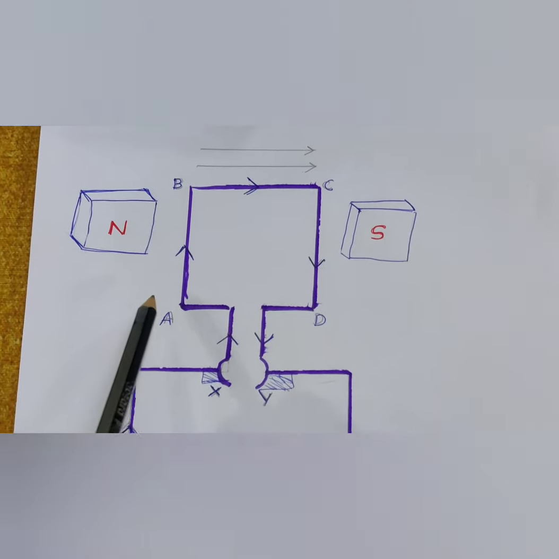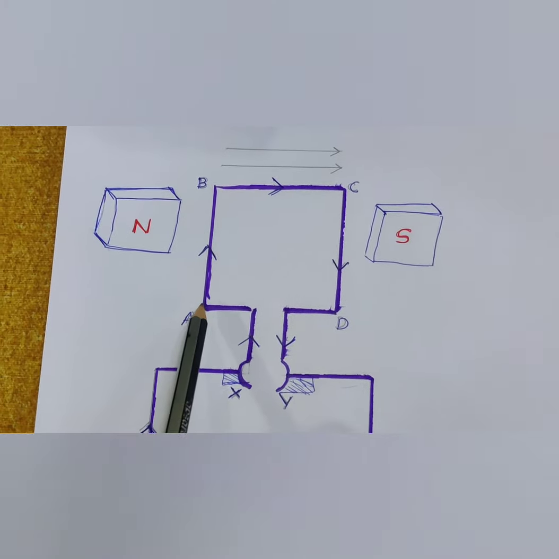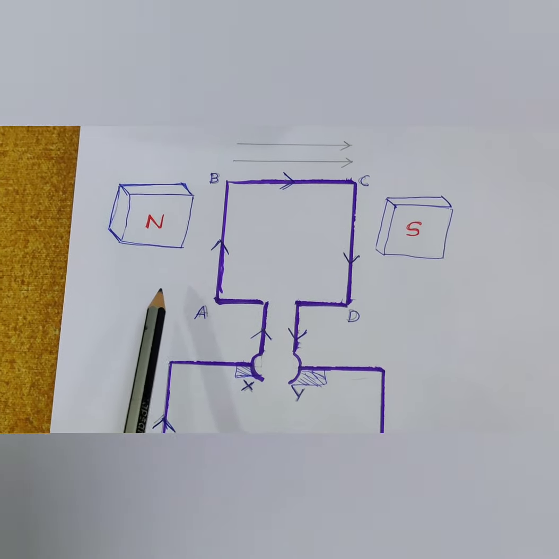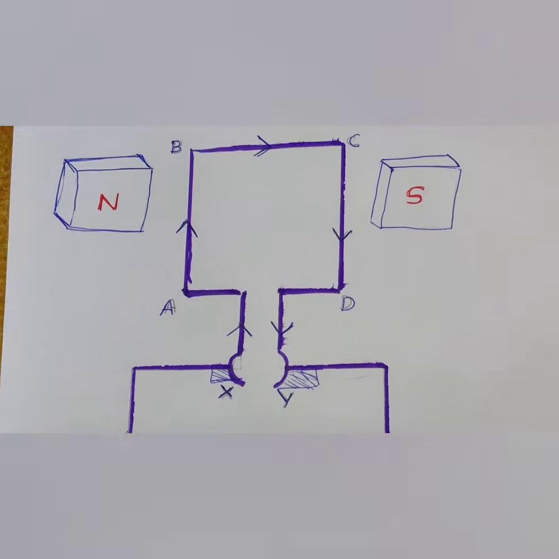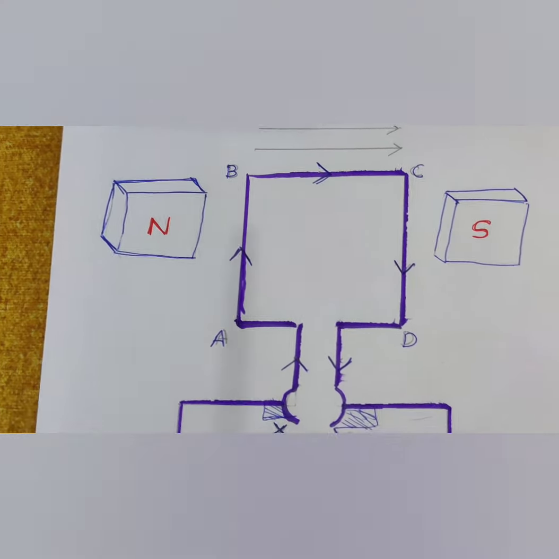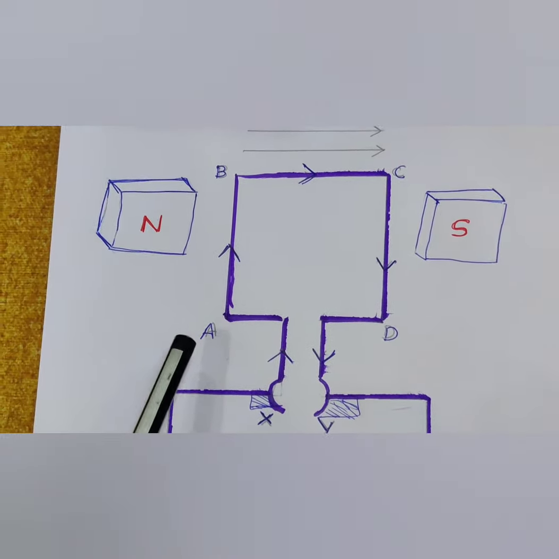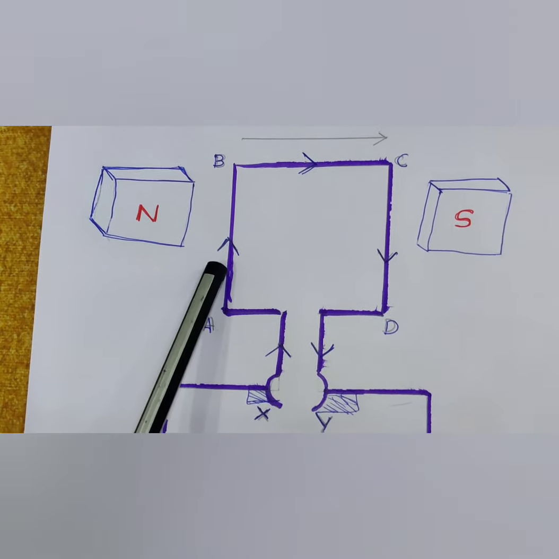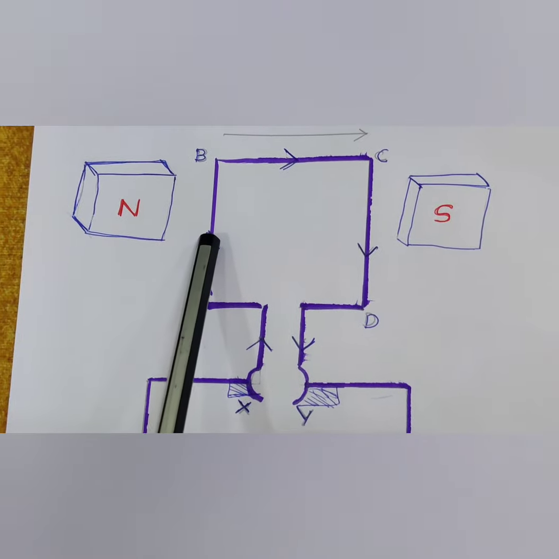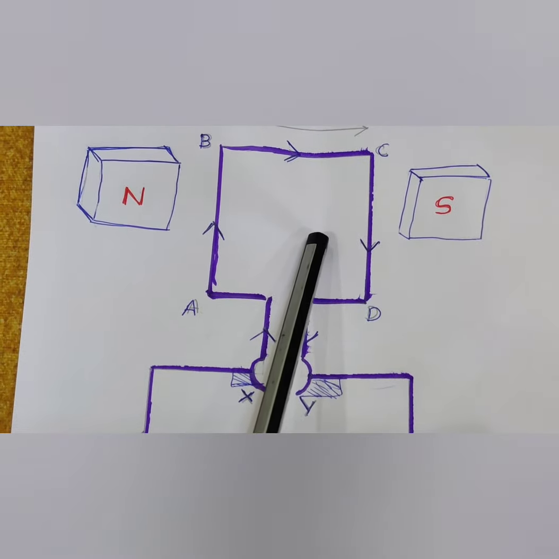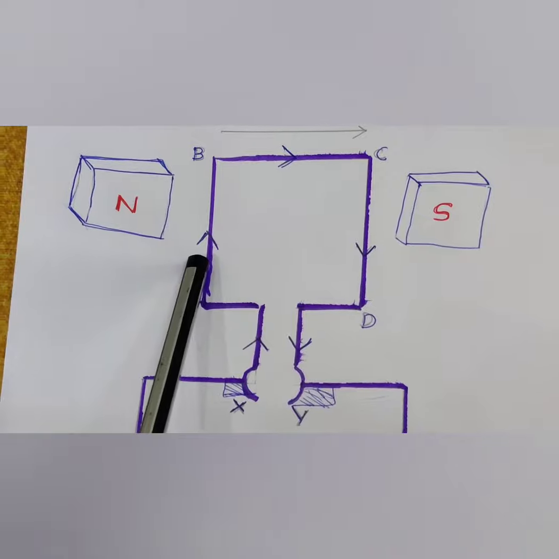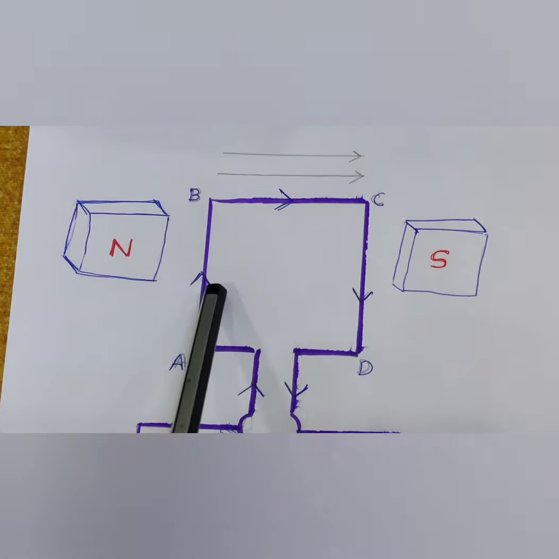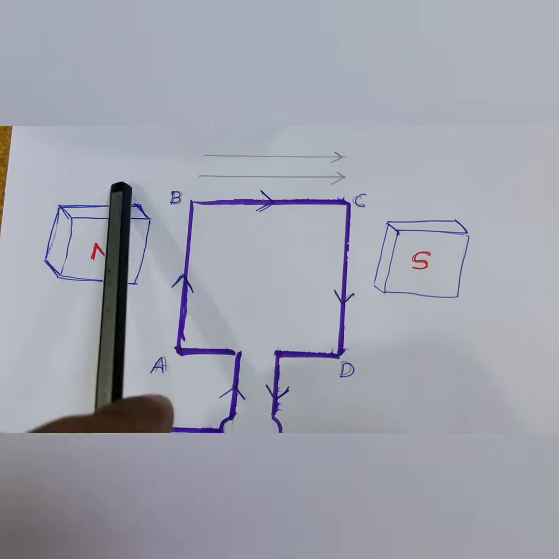Now when current is flowing in the direction of AB from bottom to top, from A to B, keep your left hand fingers accordingly. The index finger tells the magnetic field, the middle finger tells the flow of current, and the thumb tells you the force.